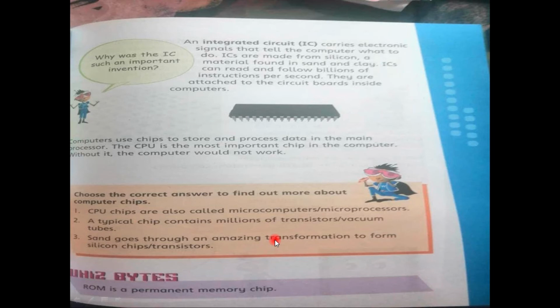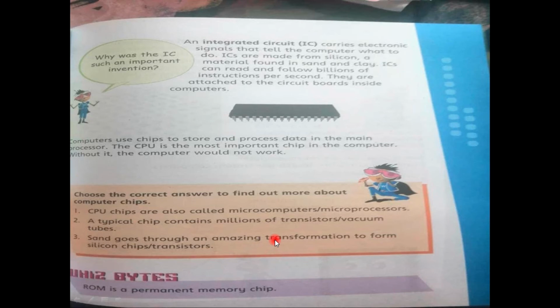The box is not your CPU, it's just a casing, because in the casing many other devices are present or attached. That casing is not your CPU, but mostly people call it the CPU. So the CPU is the smallest chip inside the system. The other name of that chip is microprocessor.